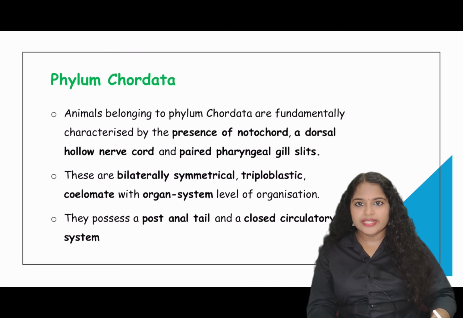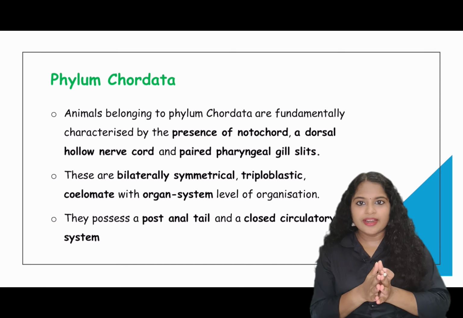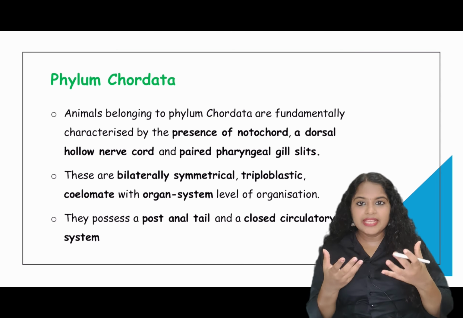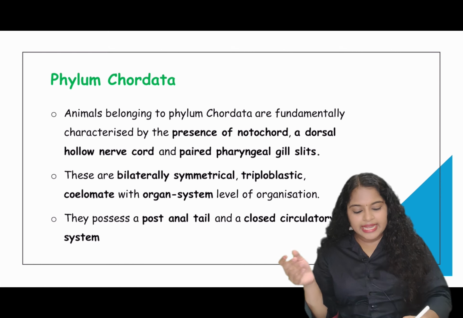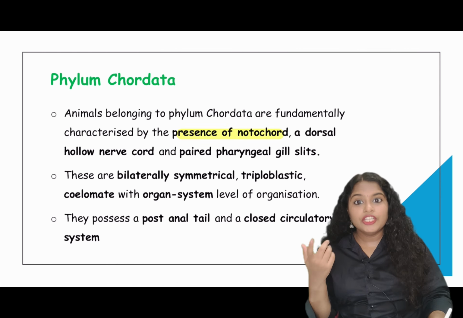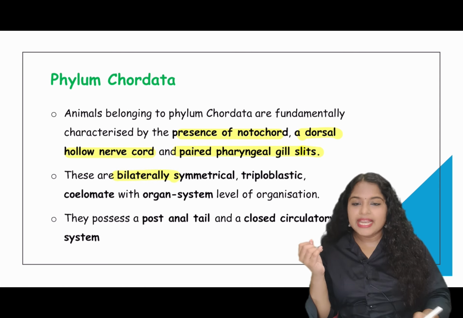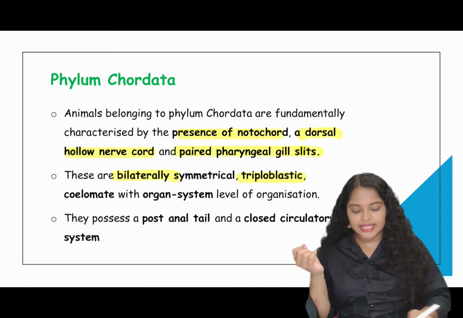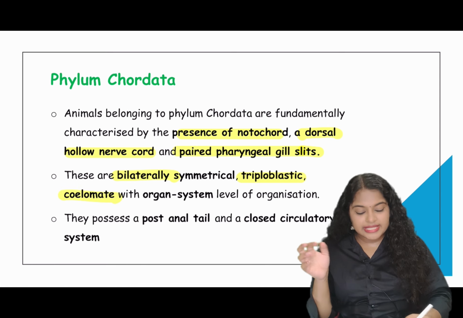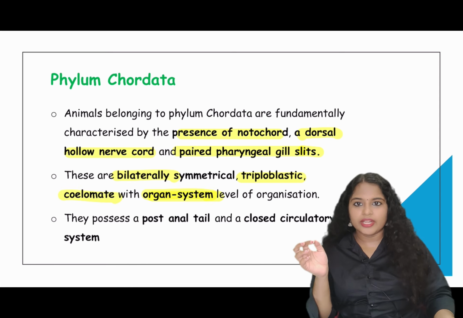Next is phylum Chordata. The organisms included under phylum Chordata are based on certain characteristics, like presence of notochord, a dorsal hollow nerve cord, and also paired pharyngeal gill slits. These organisms have bilateral symmetry, they are triploblastic, coelomate, and their body has organ system level of organization.